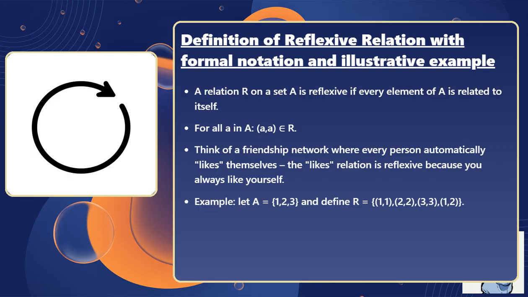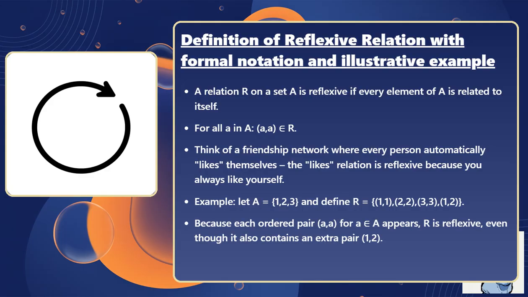Example: let A equal the set {1, 2, 3} and define R equal to the set of pairs (1, 1), (2, 2), (3, 3), and (1, 2). Because each ordered pair (a, a) for a in A appears, R is reflexive, even though it also contains an extra pair (1, 2).